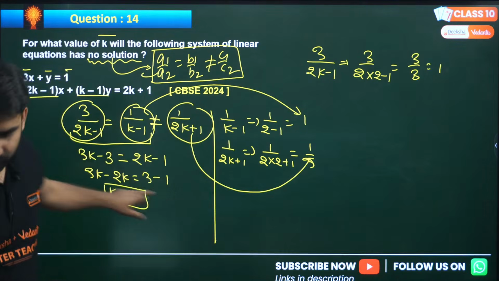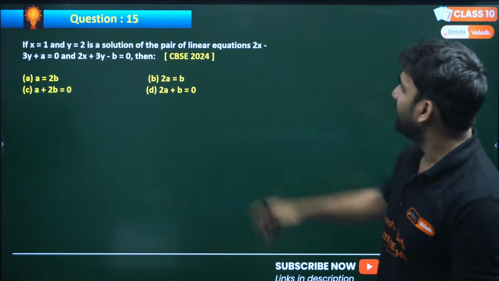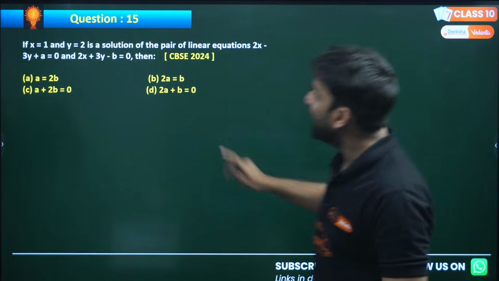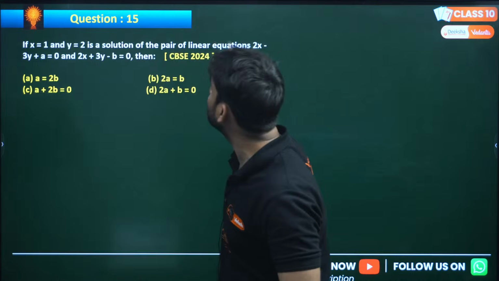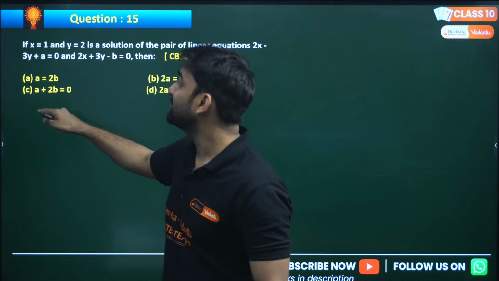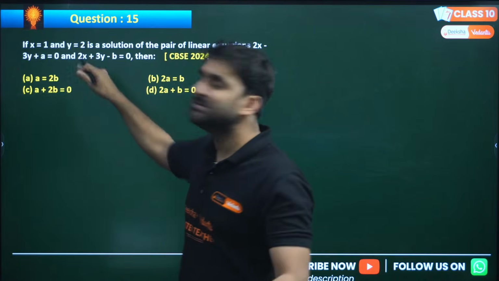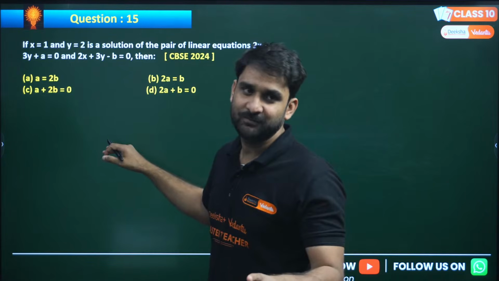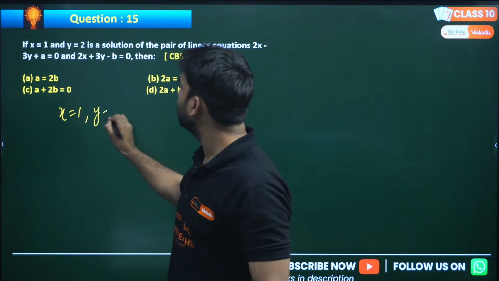Yes, k is 2. Moving to next question, question number 15 from the year 2024. Again, x equals 1 and y equals 2 is the solution of this. So my dear champion, if x and y are solutions, both the values will be satisfied. So can we put here x equals 1 and y equals 2.